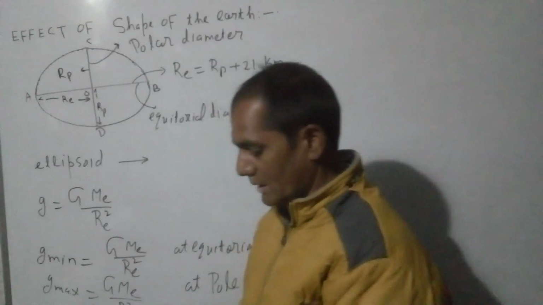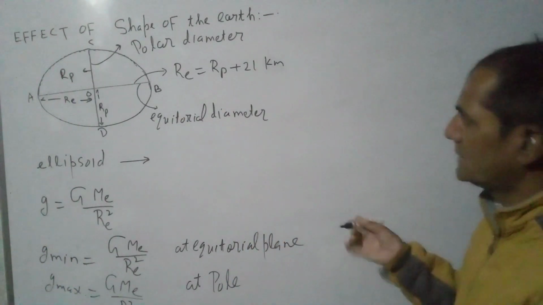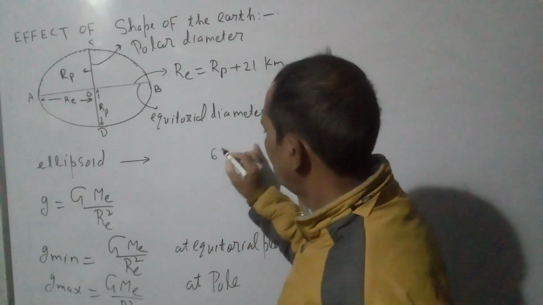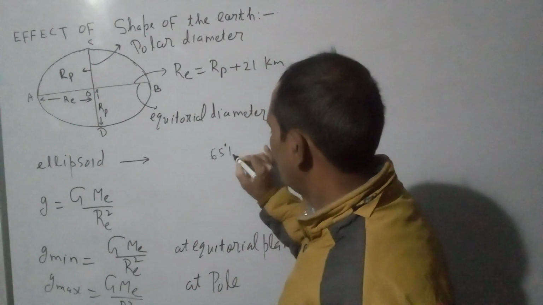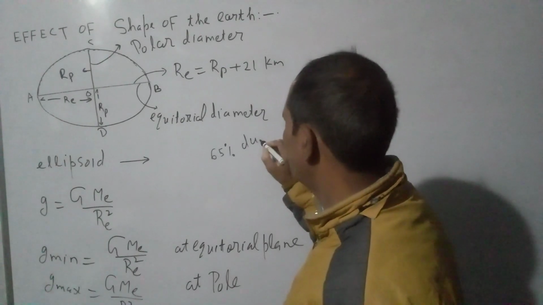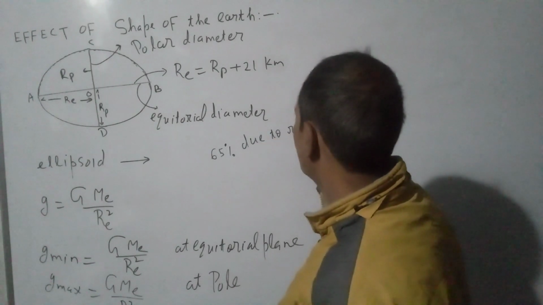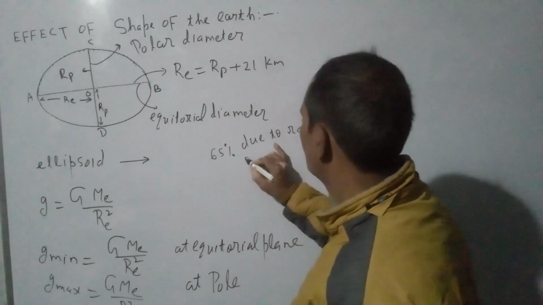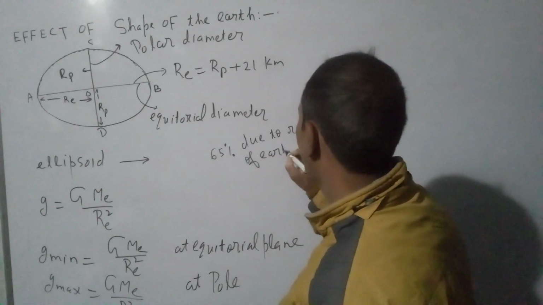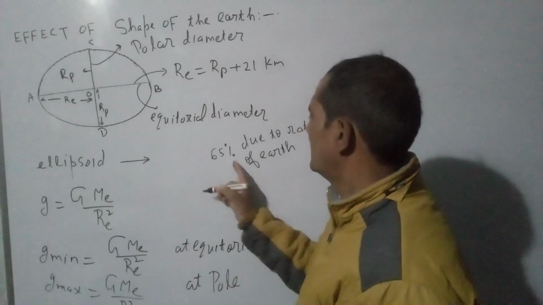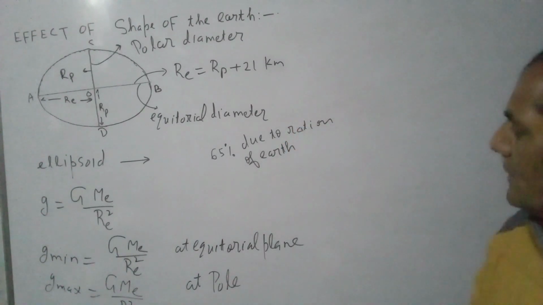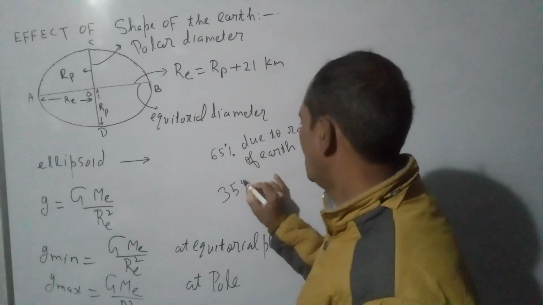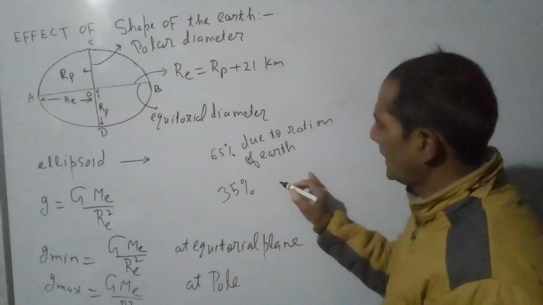So variation in g is 65% due to rotation. Due to earth's rotation, the value of g changes by 65%. And 35% variation in g is due to the shape of the earth.